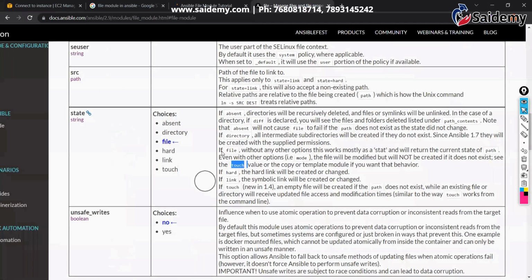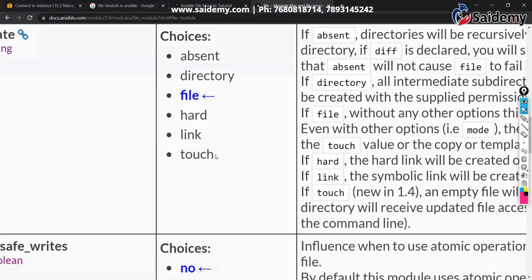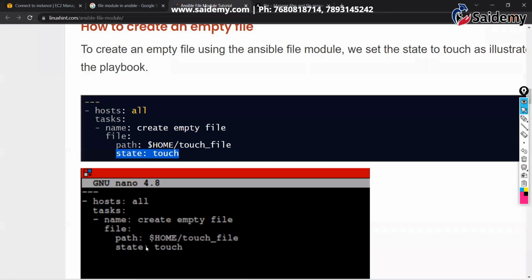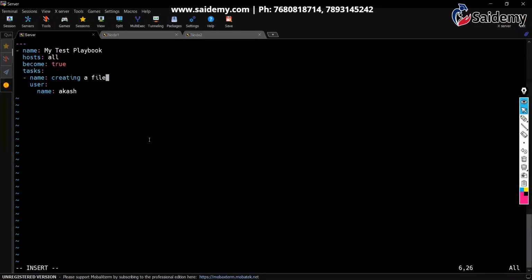Even if you don't give it, it still works. I told you, right? If you don't give any state, the default action is create. For the user also, we did not give any state, which means the user will be created. That is all. So here, to create a file, which module do we use? The file module we use.